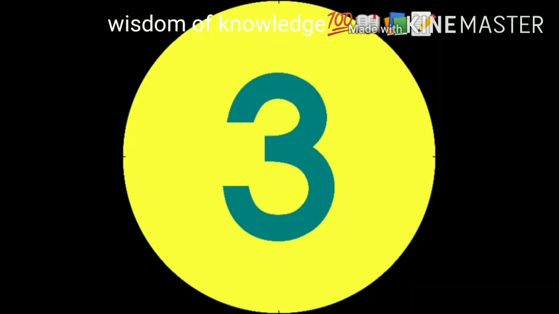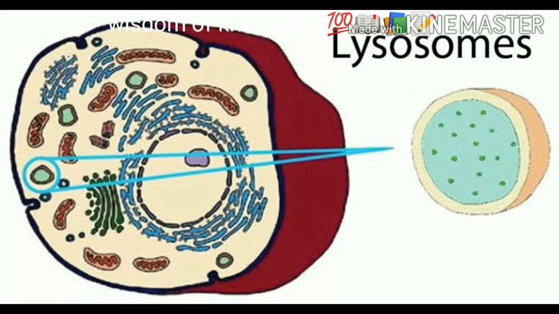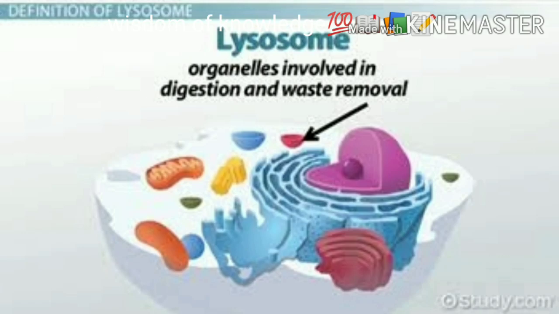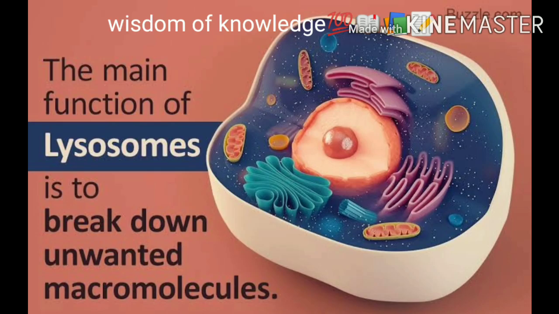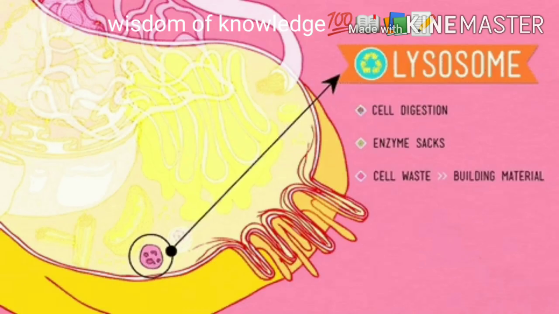Next, the third one is lysosomes. Lysosomes contain digestive enzymes. They clean the foreign materials which enter the cell, and the lysosomes burst and the enzymes are released to digest the cell. Hence, these lysosomes are also known as the suicidal bag of the cell.